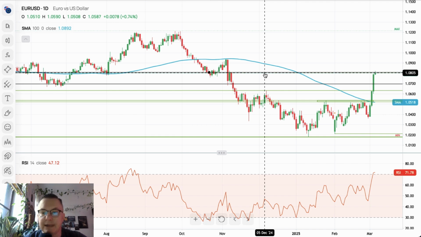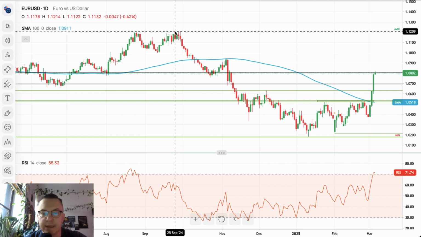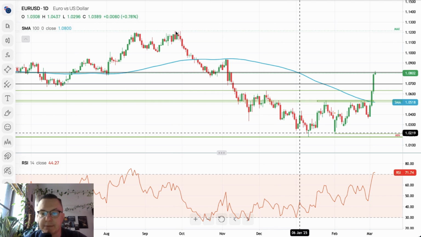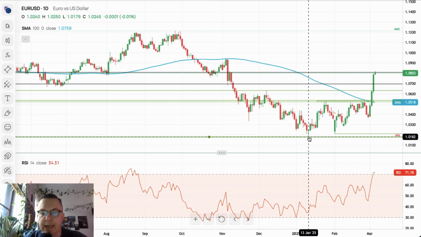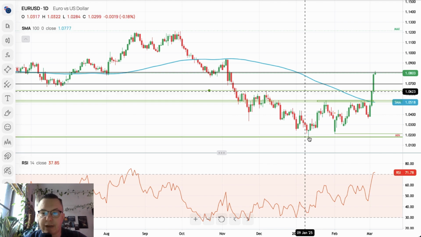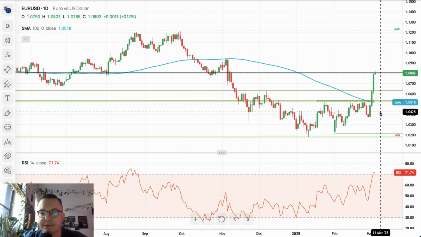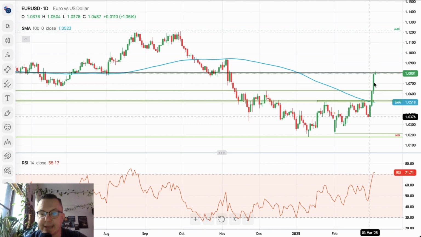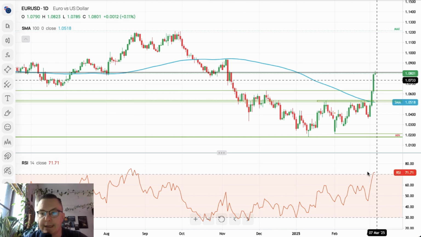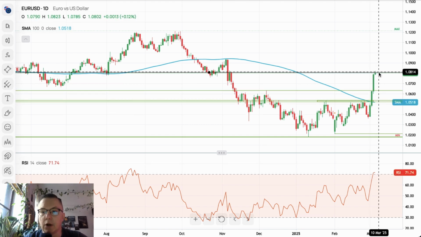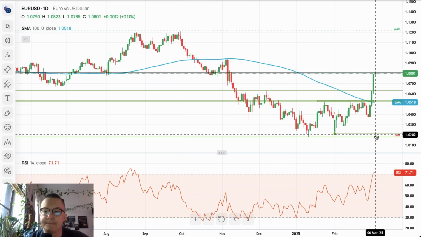The upper black line is 61% of the Fibonacci retracement of this big swing from late September 2024 to early January 2025. So we retraced all of the necessary levels in 3 days. Look at these daily candles. Now we hit the level of 1.0809 ahead of the ECB interest rate decision.